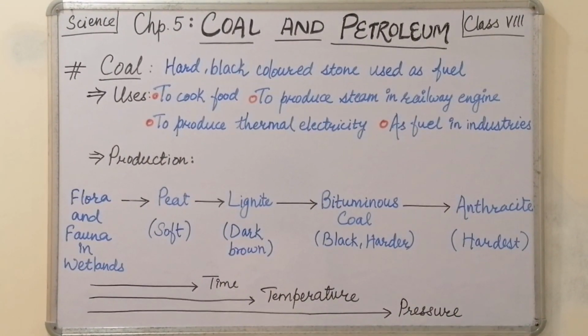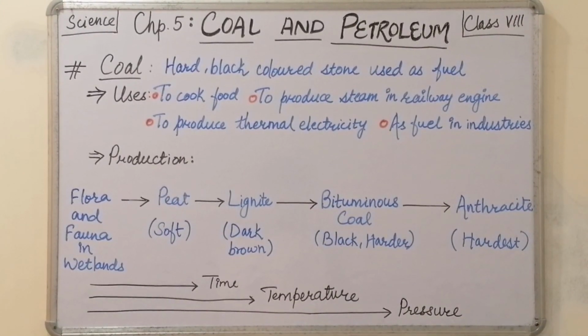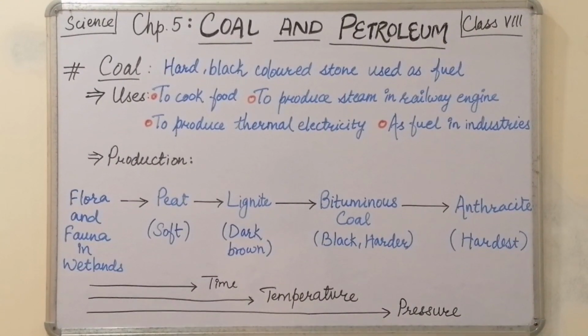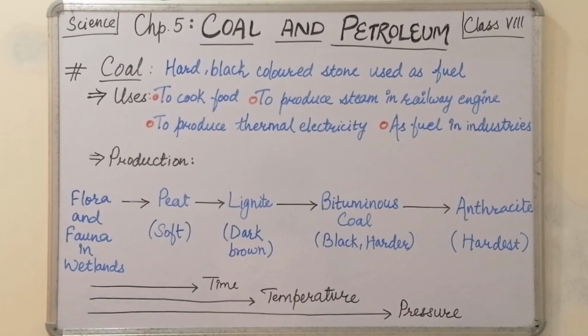Now, the production of coal is as you can see on the screen. There are 4 steps of conversion of flora and fauna in wetlands into 4 stages, and these 4 stages are different types of coal available, out of which we can use the last 2, that is bituminous coal and anthracite, for different purposes. Now let us see how the coal is produced.